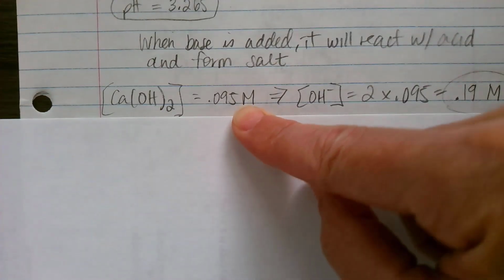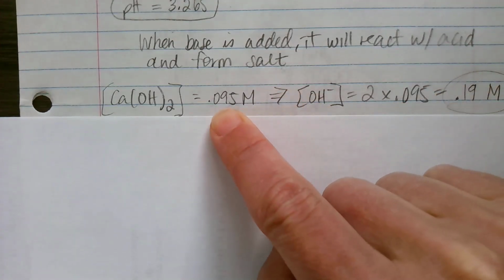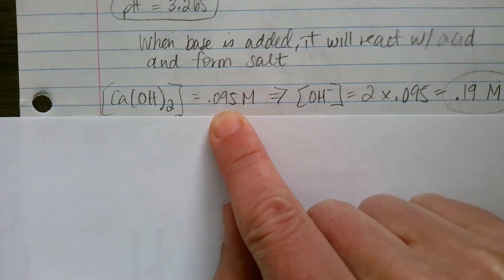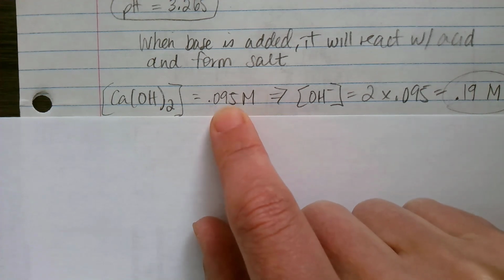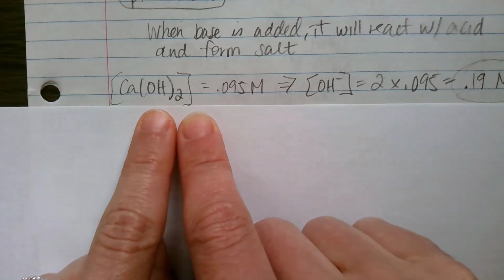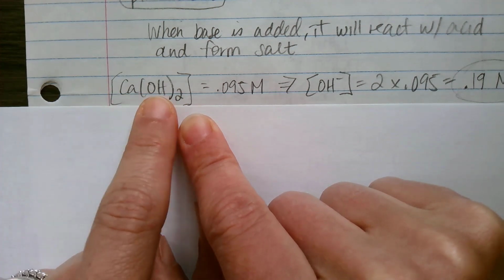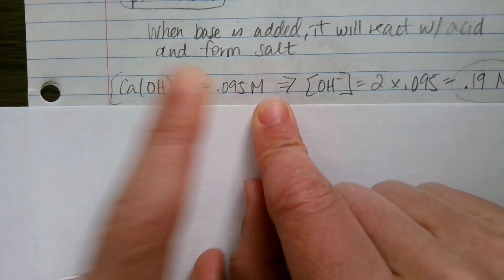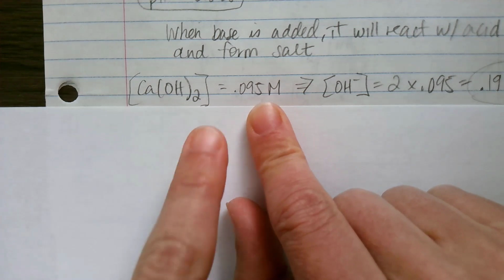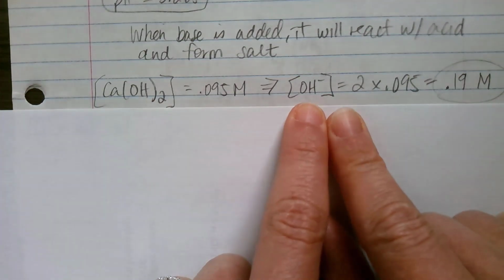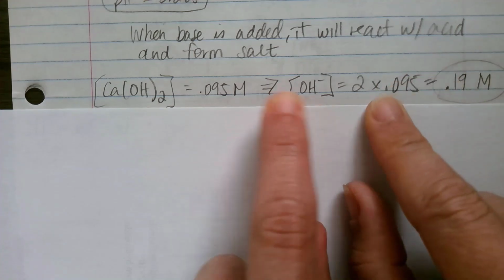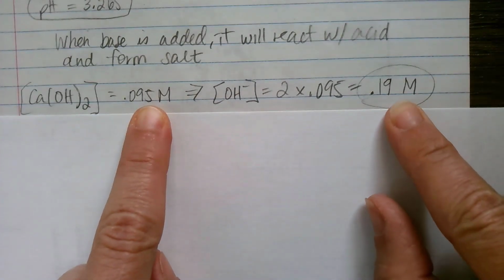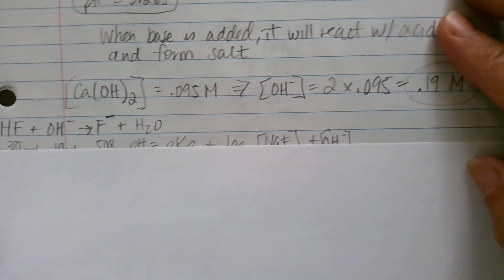It told me that I added 0.095 moles in a 1 liter solution. So I was able to find that the concentration is 0.095 divided by 1. So I know the concentration of the calcium hydroxide. Now, Ca is a +2, OH is a -1, so calcium hydroxide is Ca(OH)2. We know that in 1 mole of Ca(OH)2 there are 2 hydroxides. So to find the concentration of the OH ions, I need to multiply this times 2. So I know the concentration of the hydroxide ions being added.